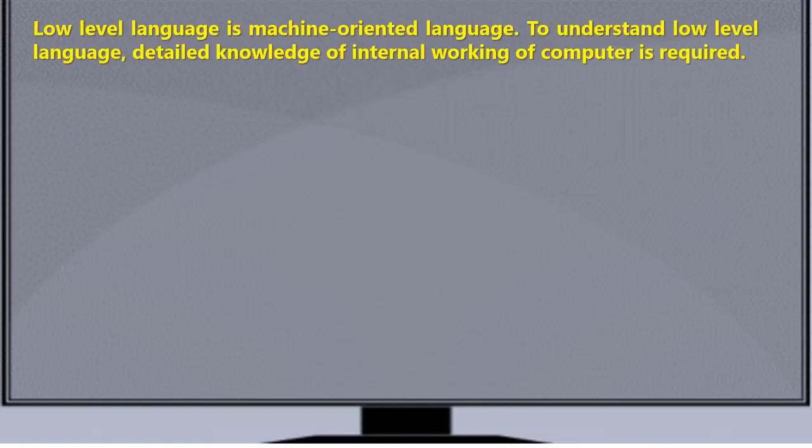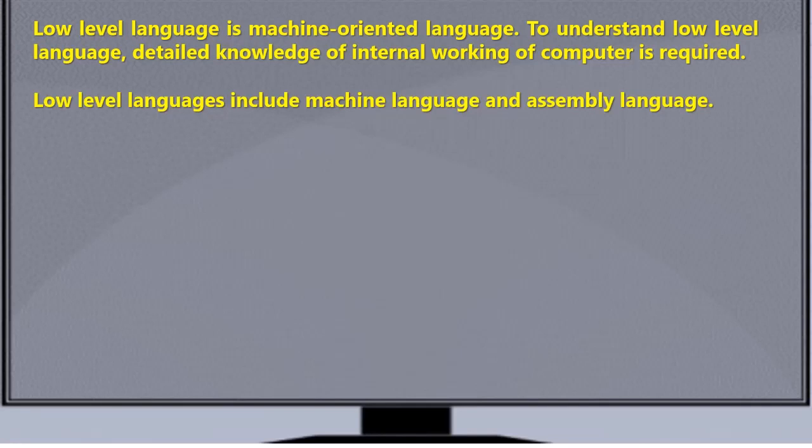Now student, we will discuss different kinds of computer languages. First we discuss low-level language. Low-level language is machine oriented language. To understand low-level language, detailed knowledge of internal working of computer is required. Low-level languages include machine language and assembly language.